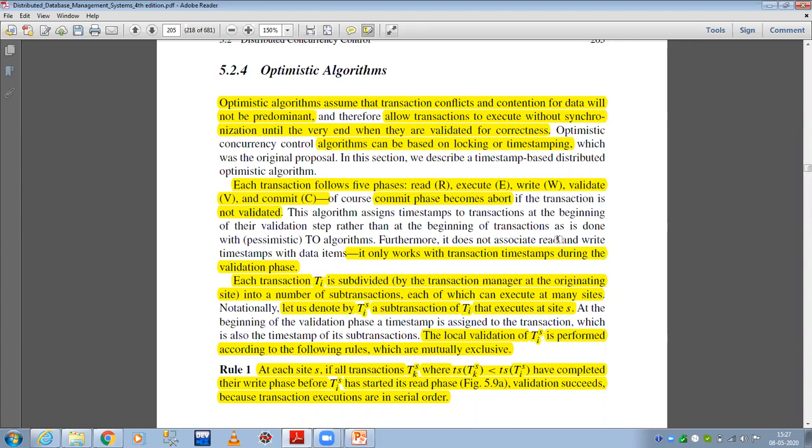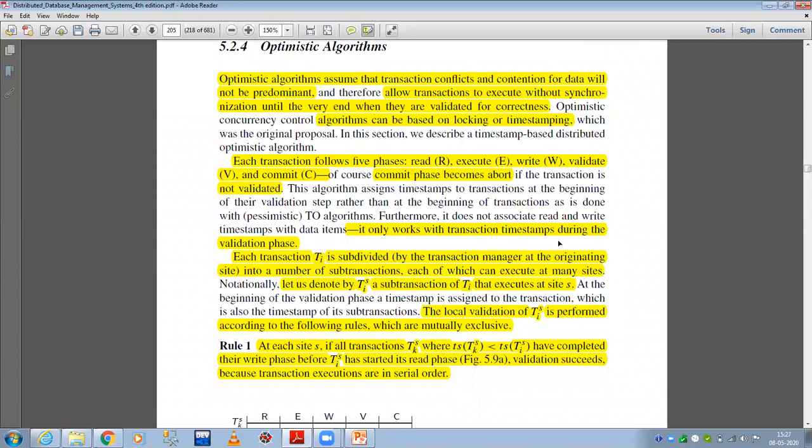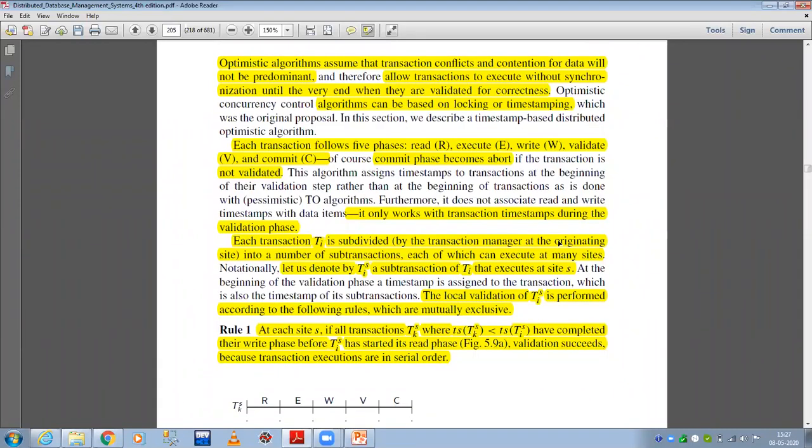So the optimistic concurrency control algorithm can be based on locking or timestamping, as we have discussed timestamping in a clear view. Each transaction follows five phases: read, execute, write, validate, and commit.